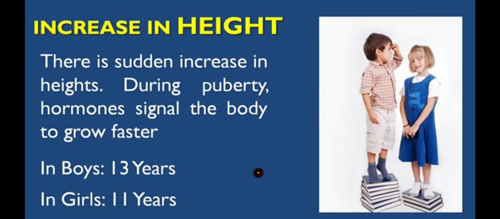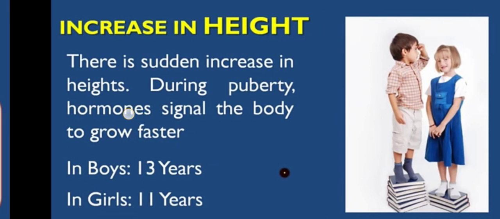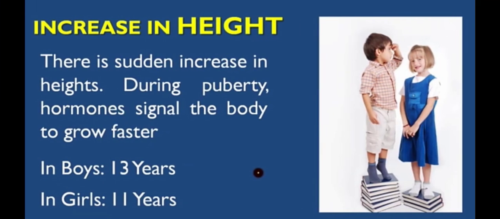Then how the height increases. Increase in height means there is a sudden increase in height. During puberty, hormones signal the body to grow faster. As the period of puberty begins, the hormones that are produced signal the body to grow faster. In boys, the height increases generally around 13 years, and in girls it's around 11 years.